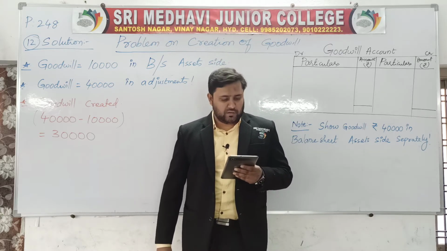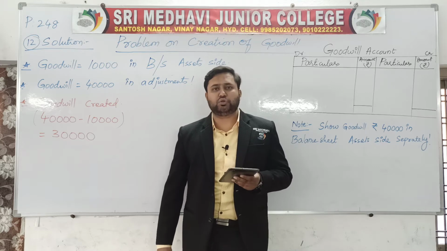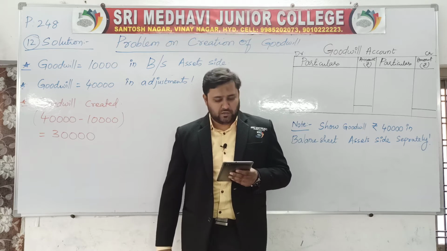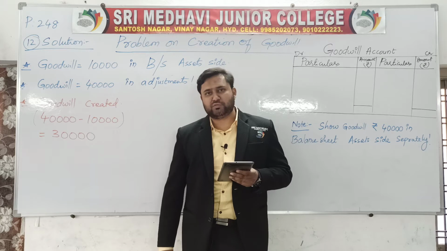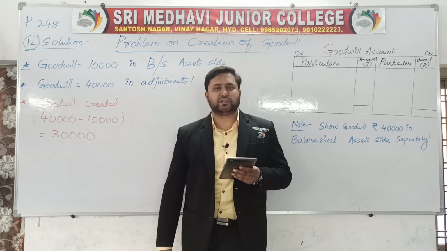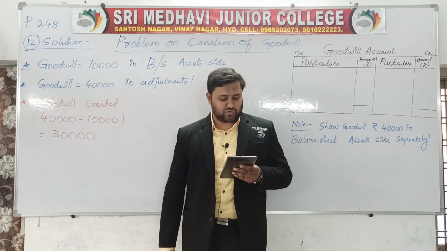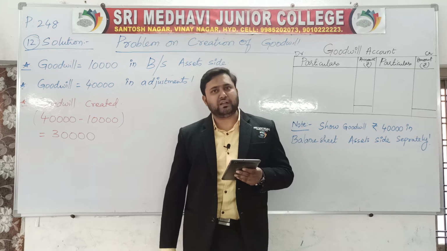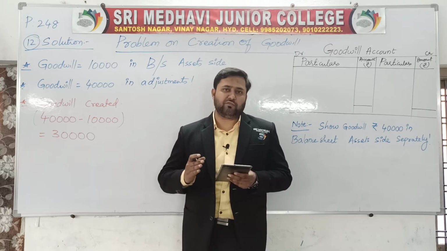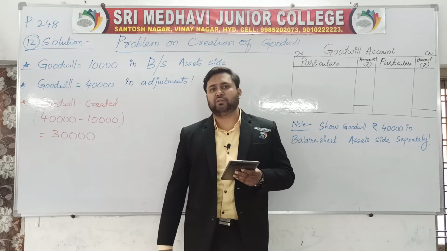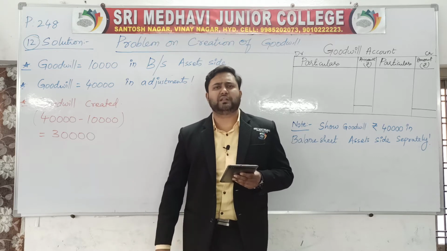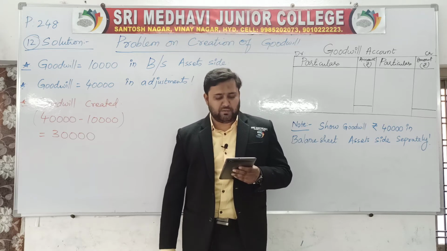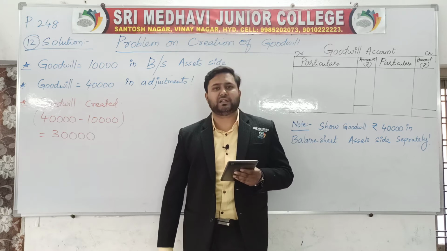The question: A and B are partners sharing profit and losses in the ratio of 3:2 respectively. Their balance sheet was as under on 31st March 2020. Liability side: trade credit, bills payable, general reserve, P&L account, capital accounts of A and B. Goodwill is given in assets. In the previous problems, no goodwill was given in the asset. In this problem, goodwill is given in assets. Goodwill 10,000 is given in assets, along with buildings, plant and machinery, stock, debtors, cash at bank.